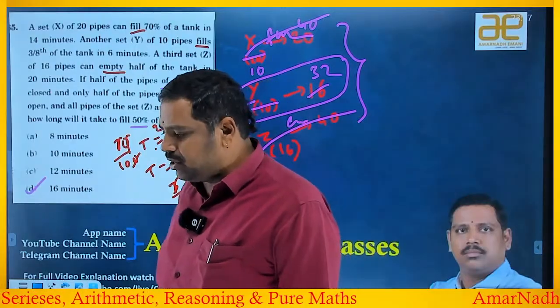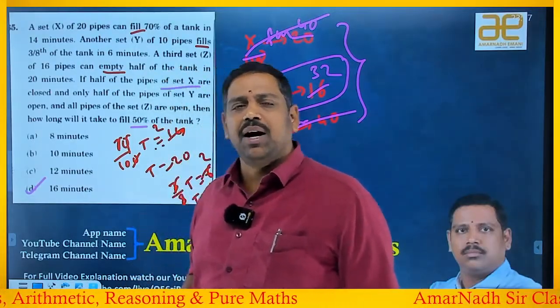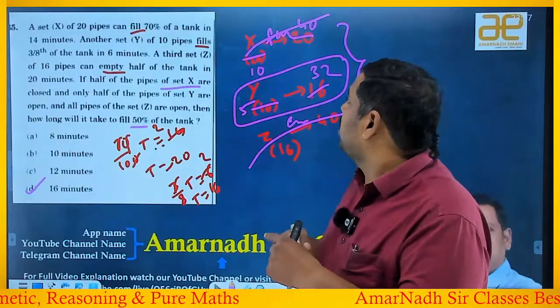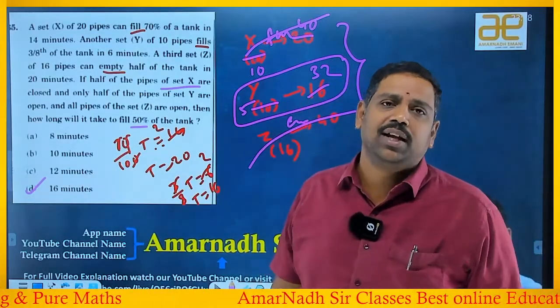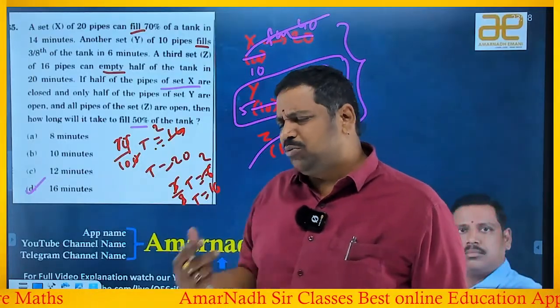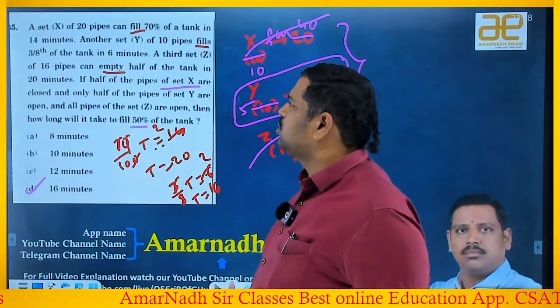In general, students will convert it into a single pipe. From the single pipe, they will calculate X is 10 pipes means that much, this much, so much big drama they will do in the exam. Not the drama, they'll do a very big problem. Okay, so let's go for the next beautiful question.